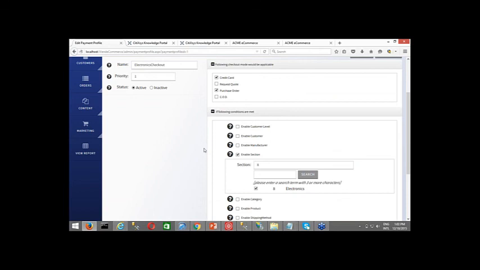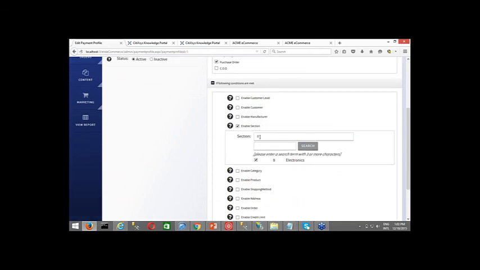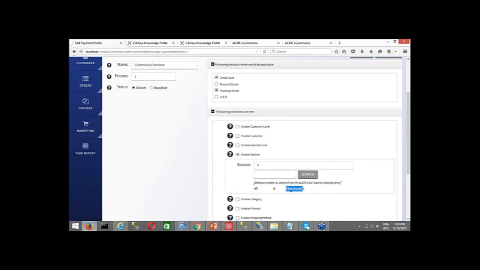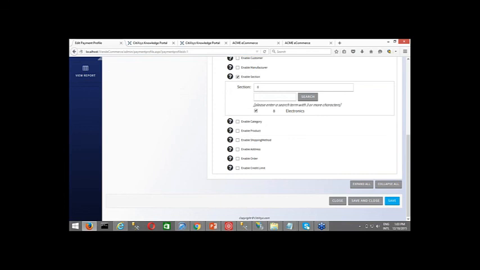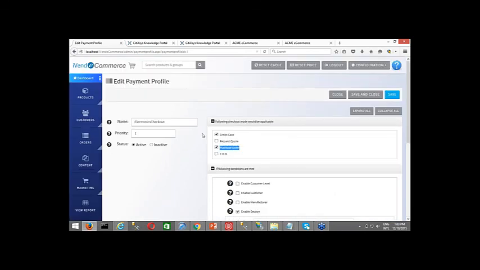Now what this particular setting is doing is it has enabled section 8, which is basically the electronics. So when an item from electronics is added into the shopping cart, I want that shopper to be shown only the credit card and the purchase order as the checkout payment options, not the other two, right? Request quote and COD. So I want the customer to check out either by credit card or by purchase order as soon as an electronics item is added to the cart. So this is how it is configured in payment profile, and this is how you can restrict the payment options based on the conditions that are available over here.